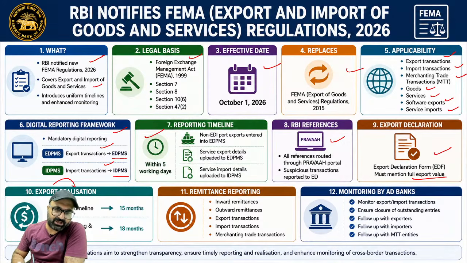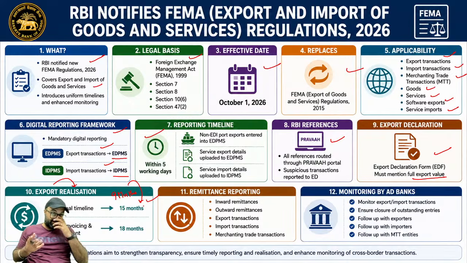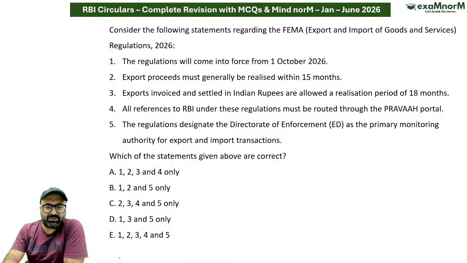Export realization was 9 months earlier, but now it has increased to 15 months. But keeping in mind the current crunch of forex in the country, the government is rethinking to go back to 9 months. INR invoicing and settlement should be done within 18 months. That has been clearly mentioned.